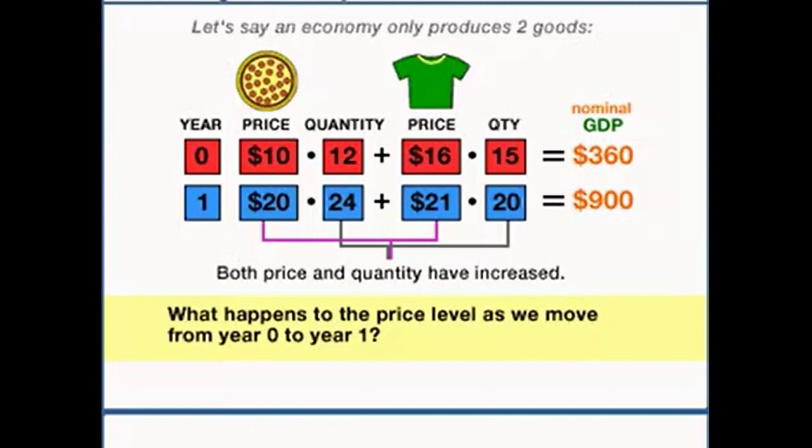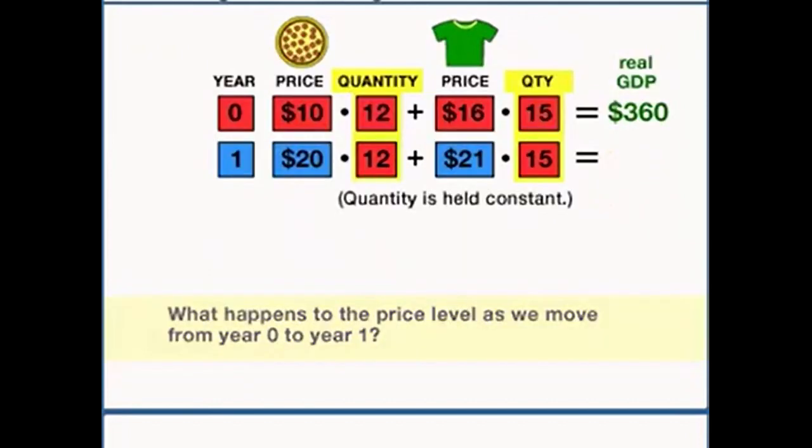What I'm going to do is take the quantities from the year 2000 and move them forward to the year 2001 and calculate the spending I would have to do at 2001 prices in order to buy the year 2000 quantities. So in the year 2001, food is now $20 a unit. $20 a unit times the original 10 units of food that we were buying last year is $200 you're going to have to spend to get the same food that you were buying last year.